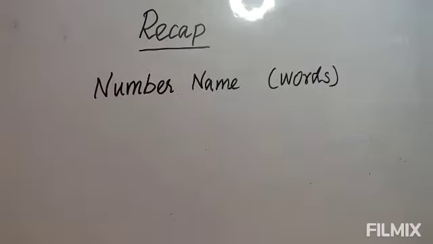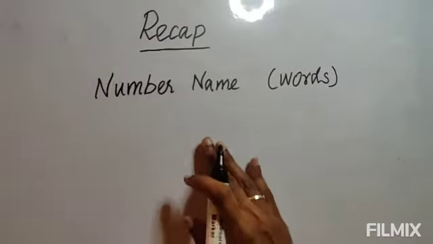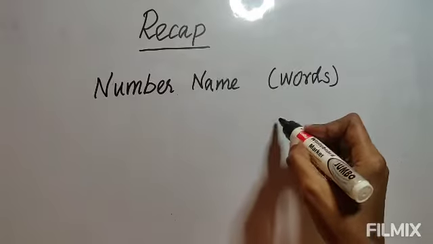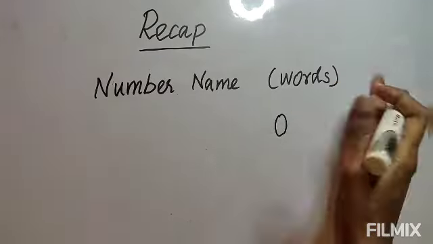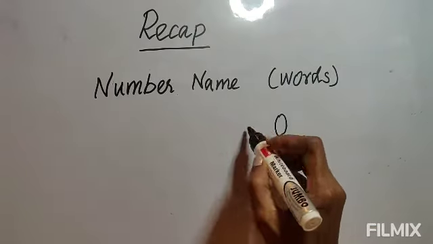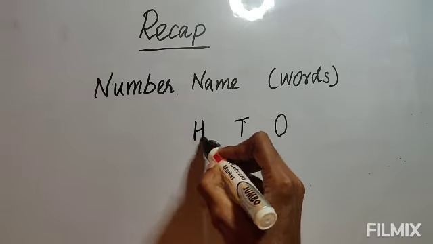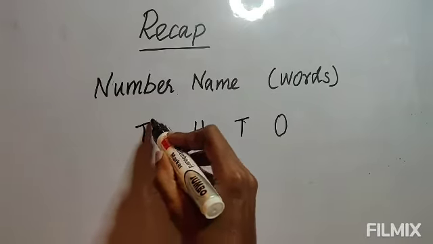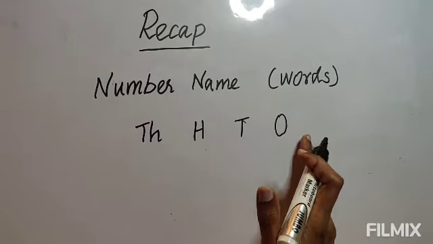Next we will learn number names, otherwise writing in words. Writing the name of the number, otherwise write the name in words. Okay, so this one let's learn. To write the number name, you must know the places of the numbers. The first place is always from the right side, that is ones. The first place is ones, the next place is tens, then the next place is hundreds, then the next place is thousands.